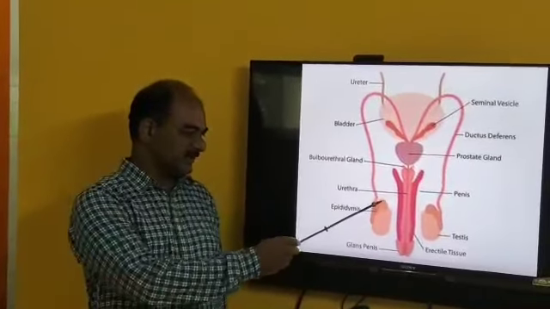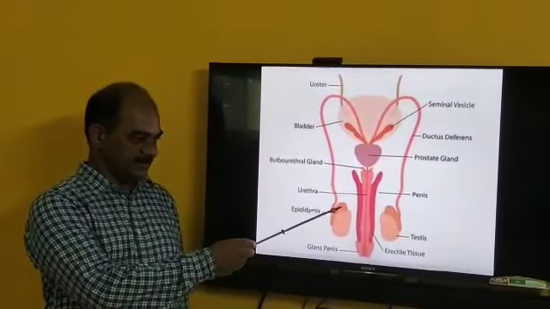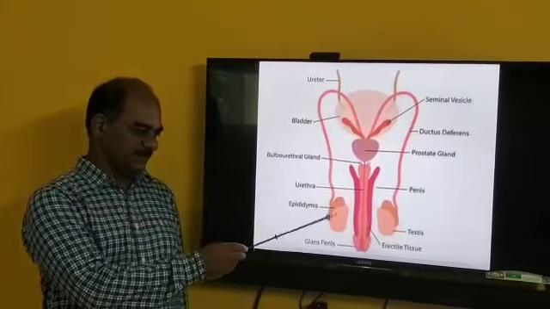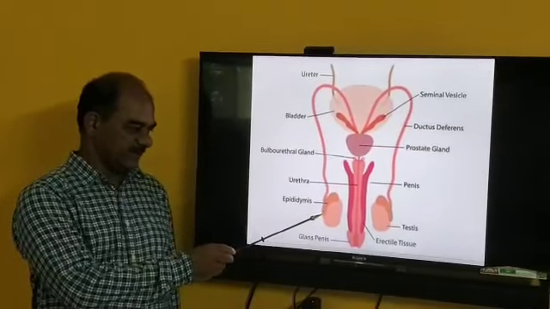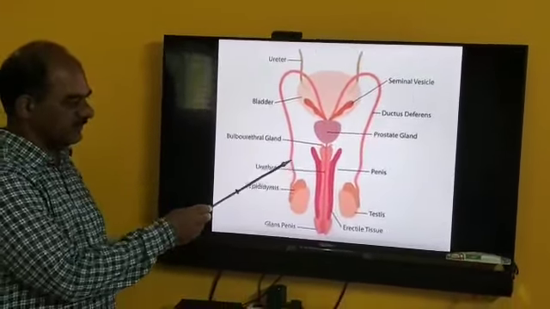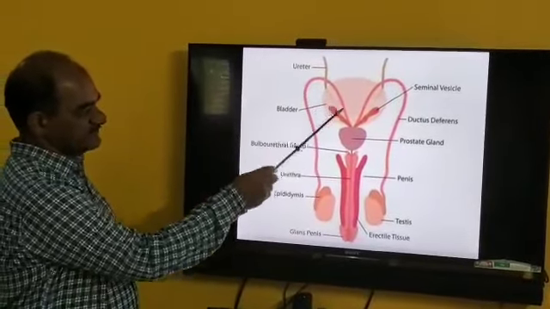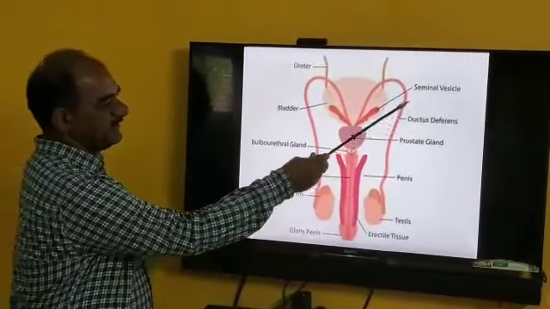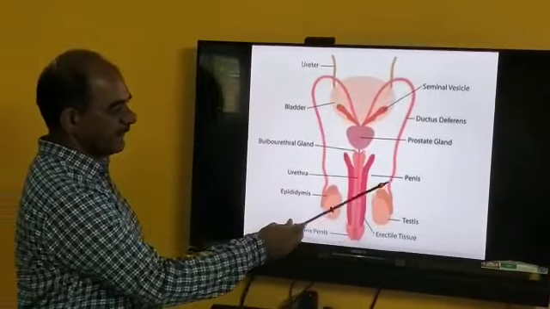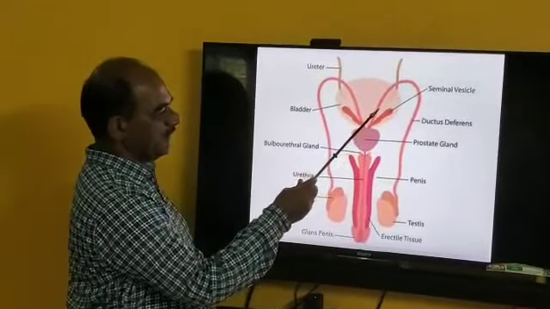So the main function of the epididymis: the head receives the sperm, the body nourishes, and from the tail the sperm passes toward the vas deferens. This vas deferens runs upward, then backward, then downward.